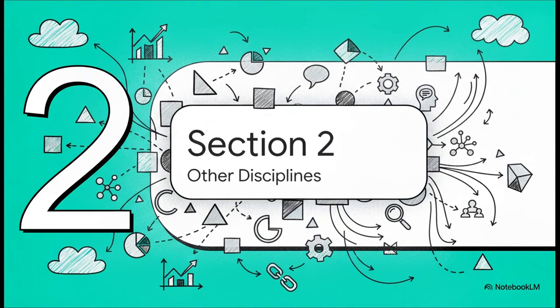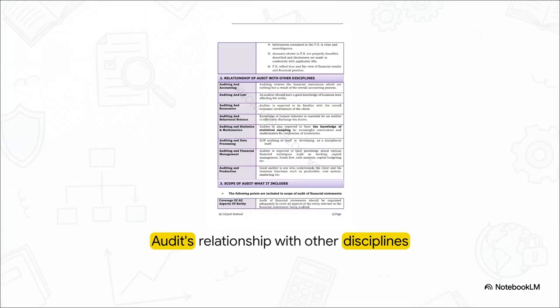Moving right along to Section 2, Audit and Other Disciplines. Why is this important? Because an auditor doesn't just sit in a dark room with a calculator. You literally cannot work in isolation. You have to interact with the entire business ecosystem. Audit is positioned right at the center of multiple different business fields. Let's make sense of this ecosystem together.